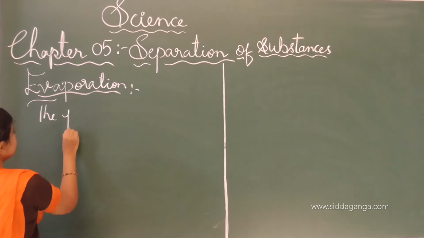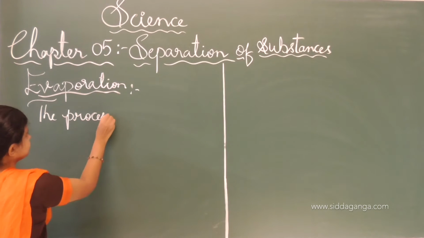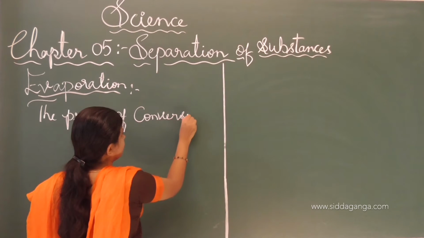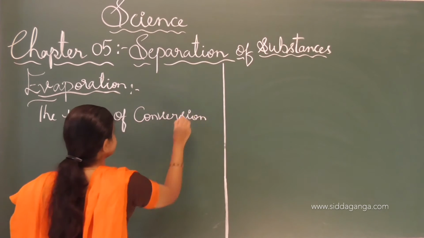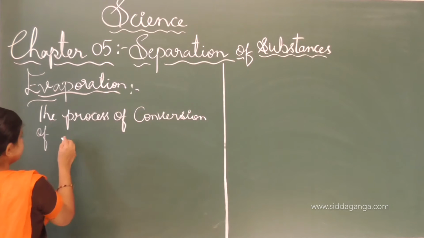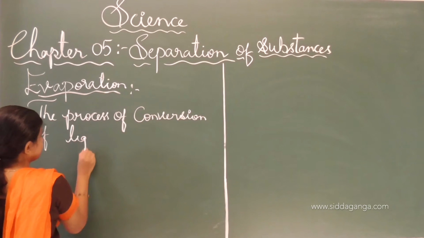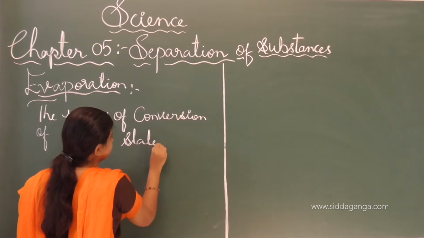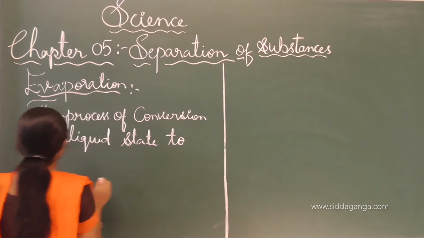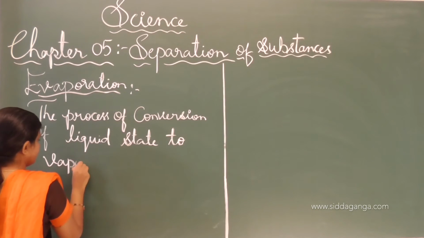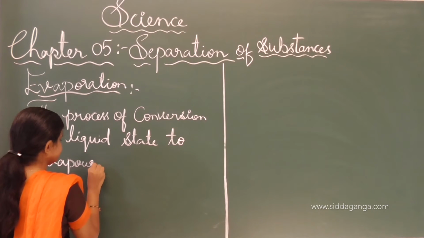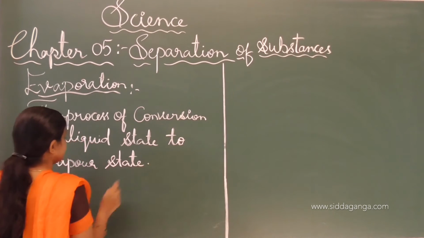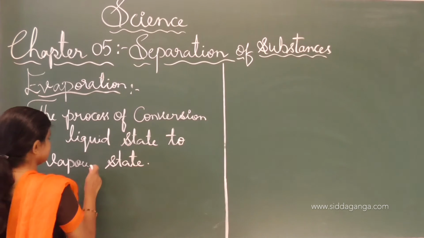The process of conversion of liquid state to vapor state is called evaporation.